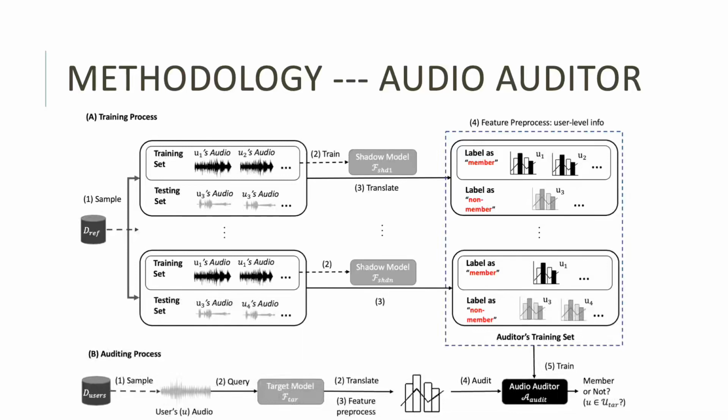Our auditor learns this kind of behavior, and we hope the target model shares similar behavior, which helps us determine its training set's user level membership. Specifically, with feature extraction and some statistical analysis at user level, our auditor's training set is prepared. Here, a record processed from the querying result of the shadow model's training set is labeled as member. Otherwise, the processed record is labeled as non-member.